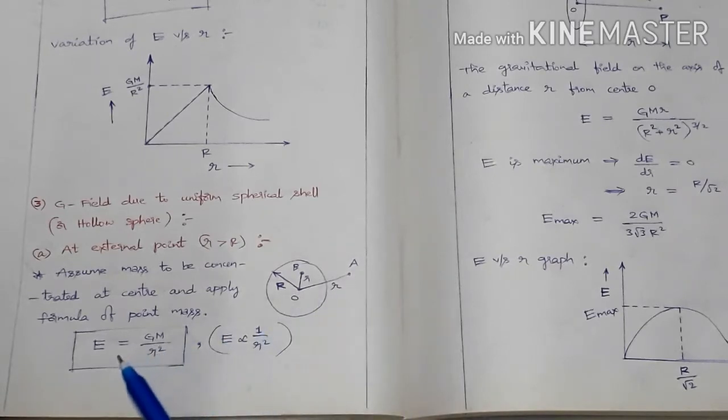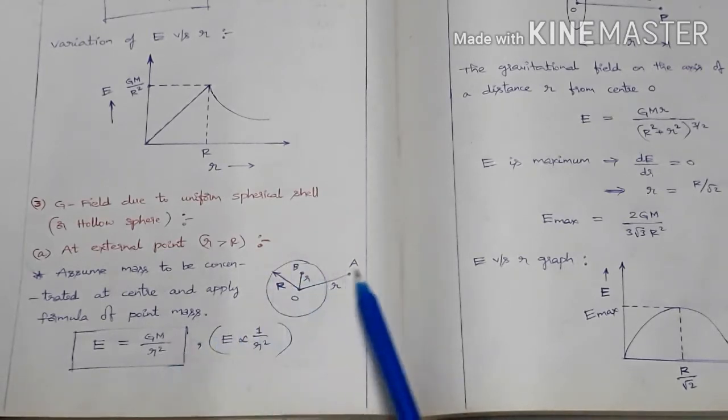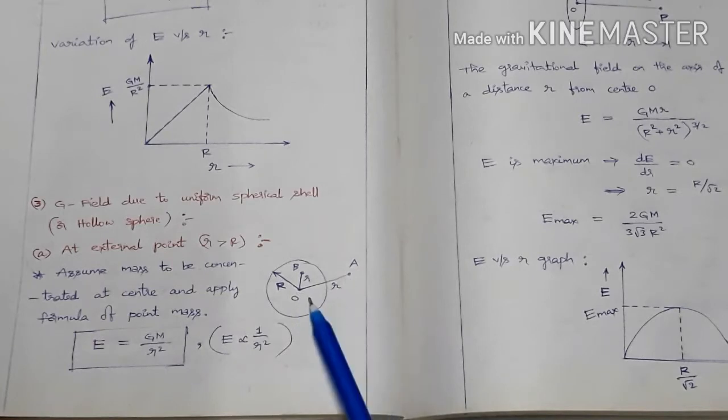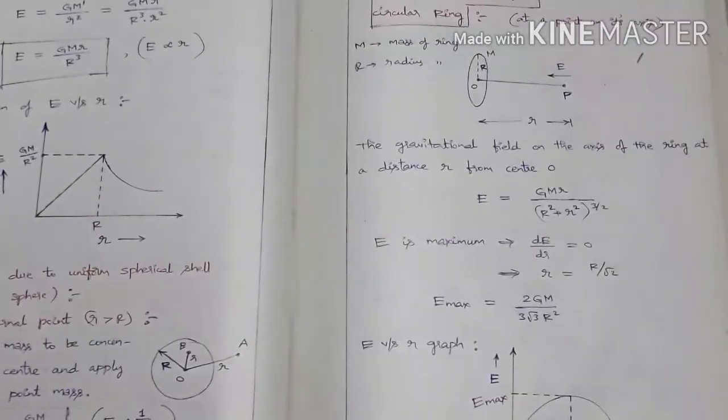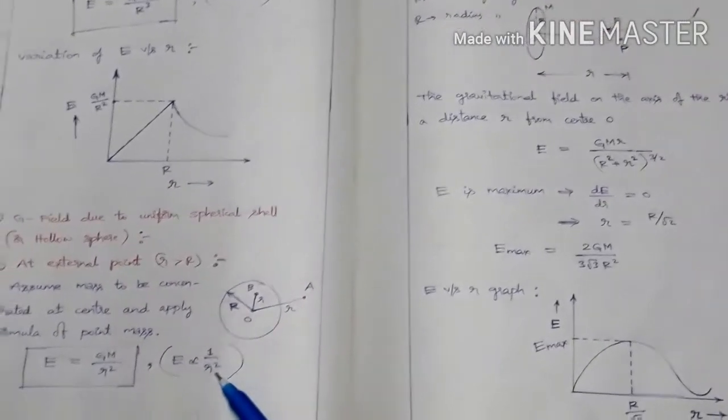So here the expression is E equal to GM by r square, where M is the mass of the hollow sphere and r is the distance of the considered point where we are interested to find the gravitational field intensity. So it is at a distance of small r from the center of this sphere. So E equal to GM by r square. It is simple here, and E is inversely proportional to r square.